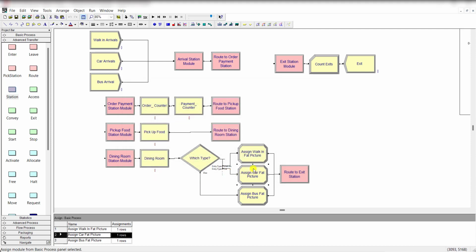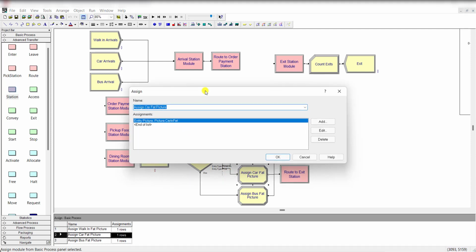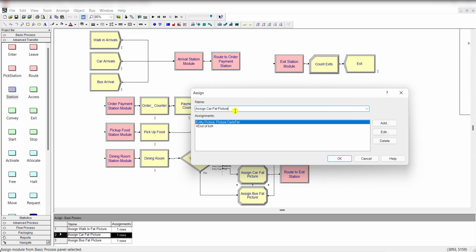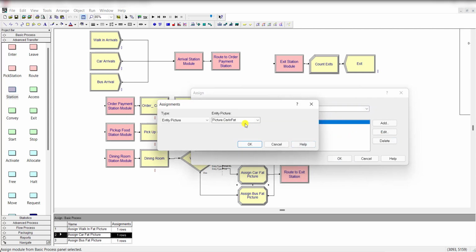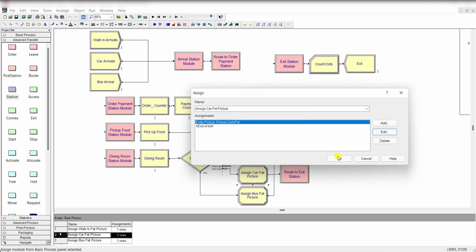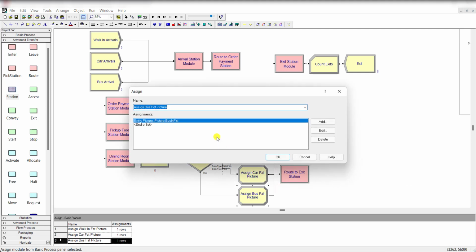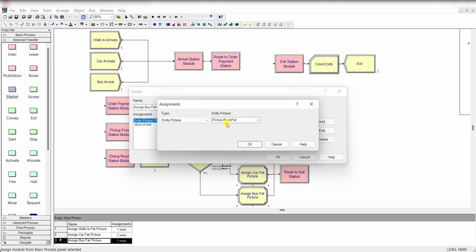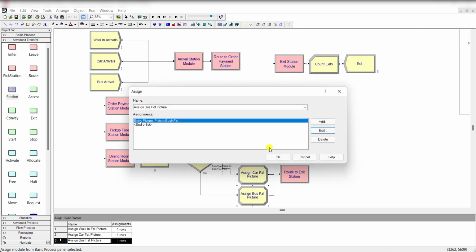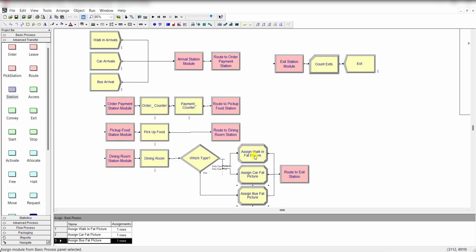If the entity type is the car, assign car fat picture, and this one is picture dot car in fat, and the last one is the picture dot bus in fat. So you can also rename the entity picture type as you like.